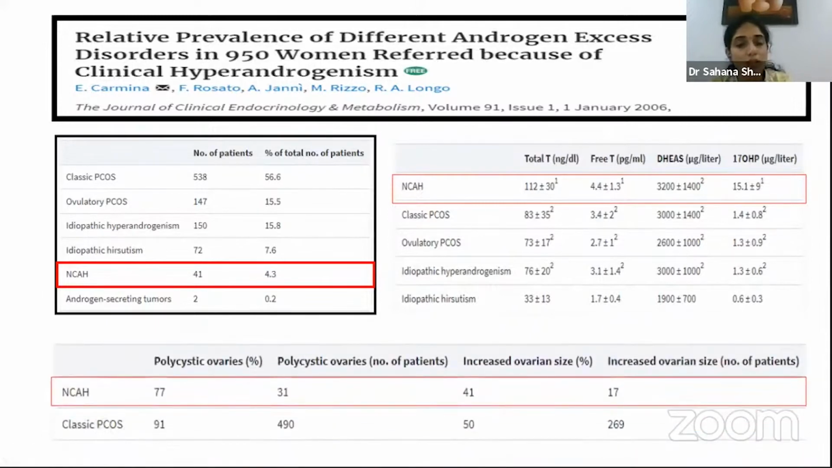Now, the chance of seeing polycystic ovarian morphology on ultrasound in non-classical CAH was again looked at in this study. Seventy-seven percent of the patients with non-classical CAH had polycystic ovaries, and 91% of the patients with classical PCOS had a polycystic appearance on ultrasound. However, ovarian size was not really the main finding, because only half of the patients with both non-classical CAH and classical PCOS had increased ovarian size.